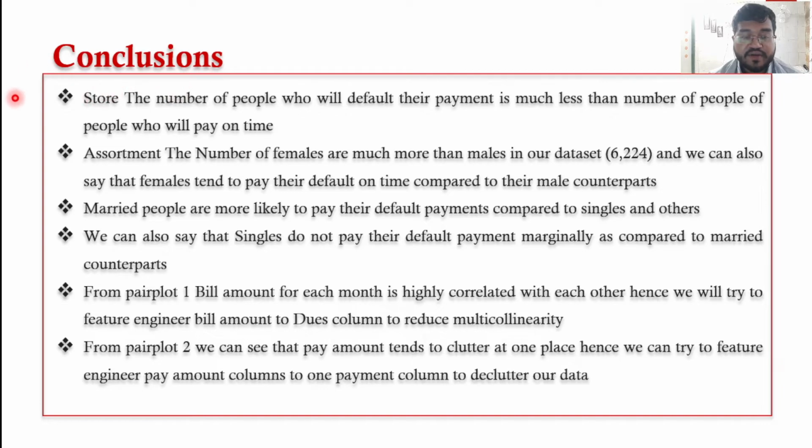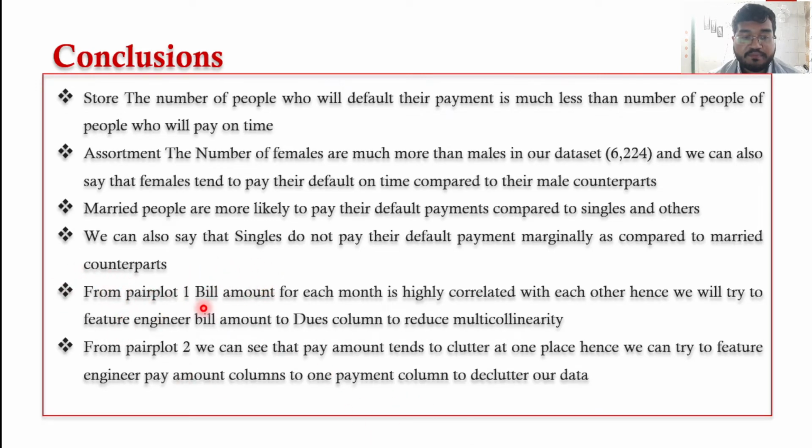The conclusions that we have derived are as follows. The number of people who will default their payment is much less than the number of people who will pay on time. The number of females are much more than males in a dataset, and we can also say that females tend to pay on time compared to their male counterparts. Married people are more likely to pay their payments compared to single and others. We can also say that singles default marginally more compared to the married counterparts.